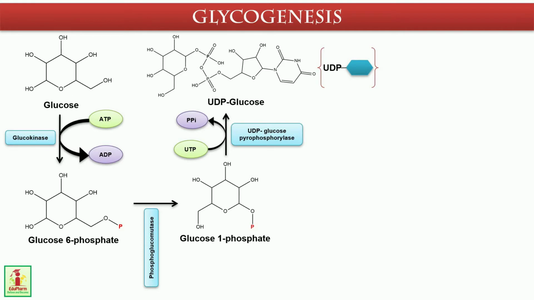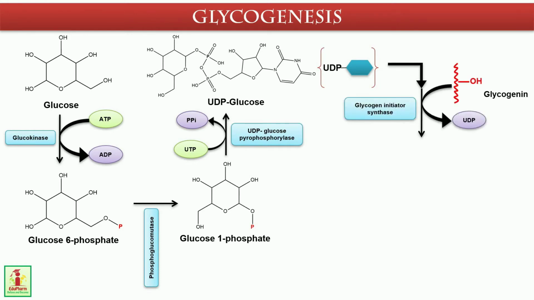Now the next step is the requirement of primer to initiate glycogenesis. A small fragment of pre-existing glycogen acts as a primer to initiate glycogen synthesis. Glycogenin, a protein, also can accept glucose from the UDPG. In the hydroxyl group of the amino acid tyrosine, the initial glucose unit is attached.